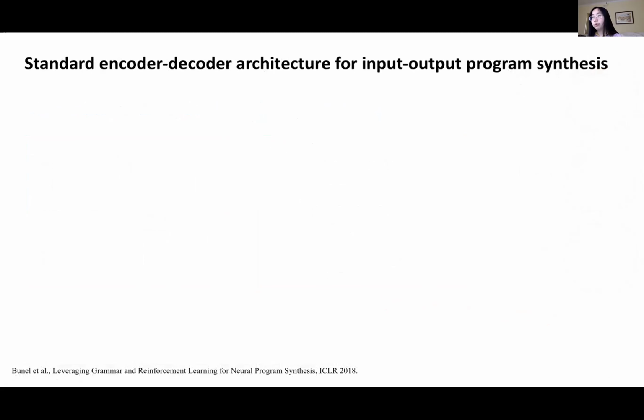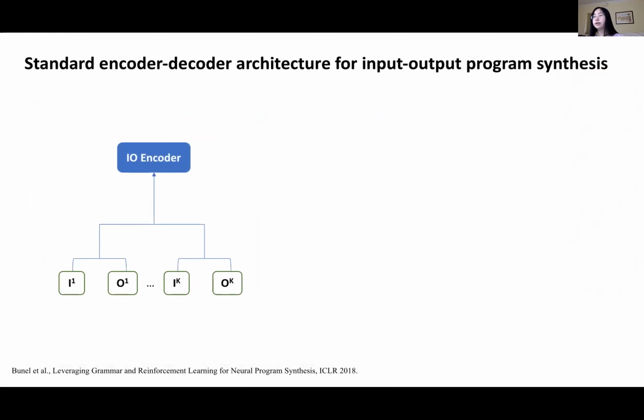Before we delve into our approach, let me introduce previous methods we compare with and see what is missing there. Suppose each program has k input-output pairs as the specification. In general, we consider k to be small; for our Karel task, k is equal to 5. Then in the model, there is an encoder to embed these input-output pairs, which is a convolutional neural network in our case, because our Karel model inputs are grid worlds.